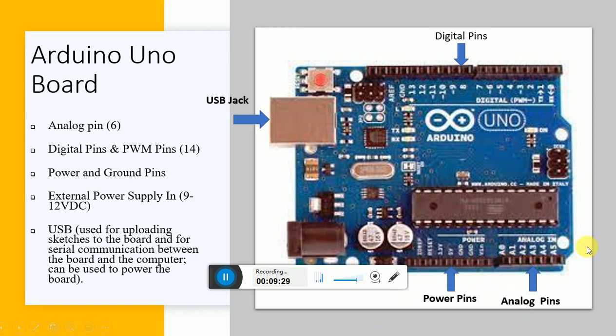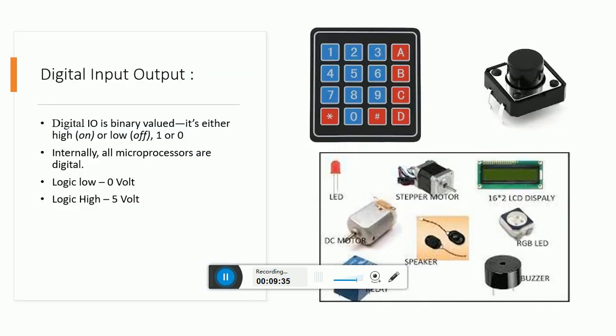Then we have analog pins. Analog and digital. Now see, digital signals are signals having only two levels, logic 1 or logic 0. Logic high or logic low. Logic high is 5 volt and logic low is 0 volt. Now for example, an LED is on or off. So these are having only two states. That is binary data. So that is digital data.